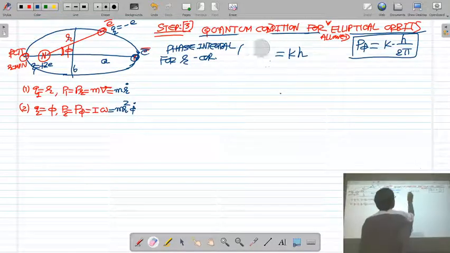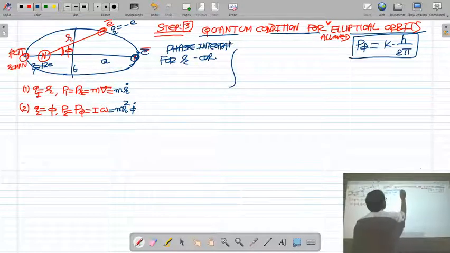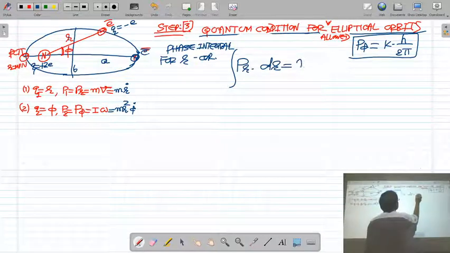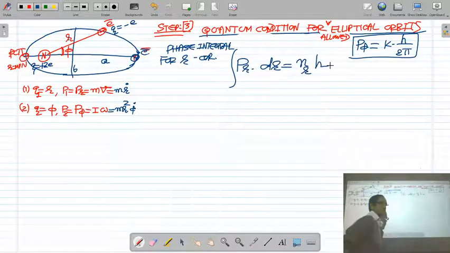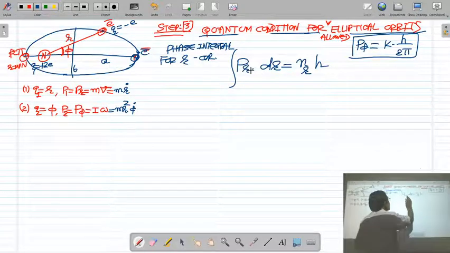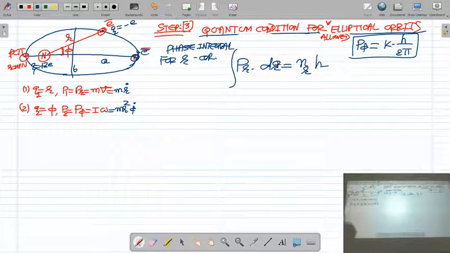The phase integral for the radial coordinate r, which gives the radial distance of the electron from the nucleus, is the integral of PR dr equal to nRh. Here nR is called the radial quantum number.